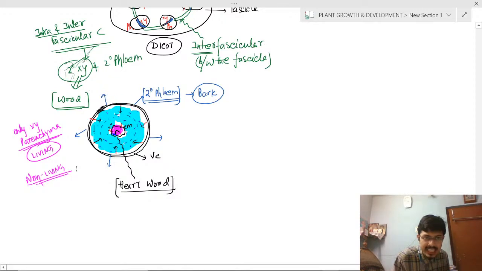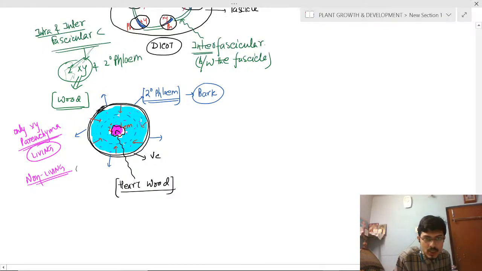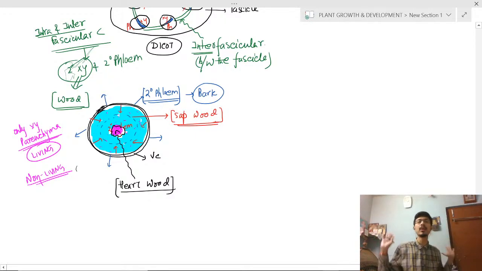This secondary xylem component outside the heartwood is also secondary xylem, because towards the center all are secondary xylem inside the vascular cambium. This is called sapwood. So secondary xylem consists of wood: in the centermost point there will be heartwood, and in the periphery there will be sapwood.